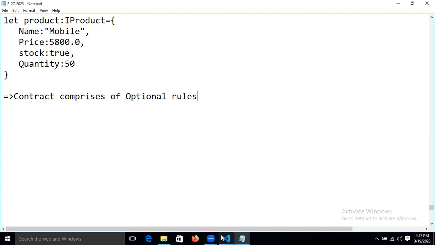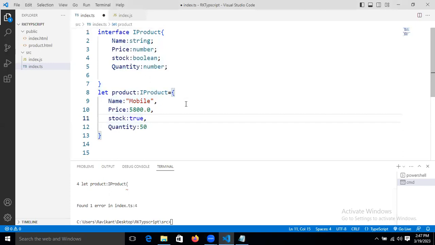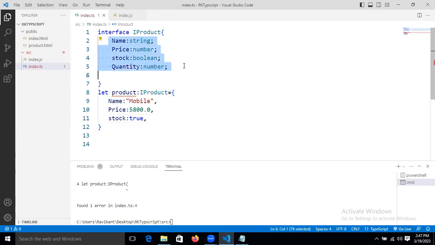Just here, what I did in this example, if we are not declaring it here, it's giving the issue or not. Whatever property we take in the contract, every property must be written in the object also, right? Yes, Ravi. We must write it in the object also.